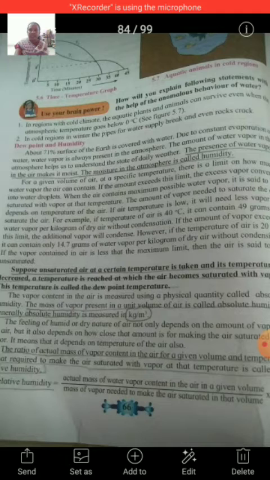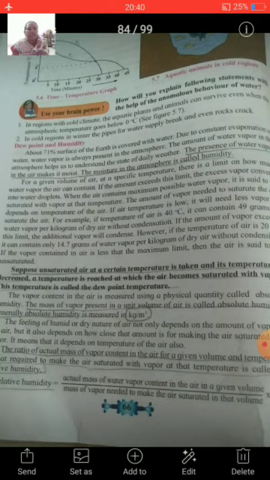Relative humidity is another new concept. It is the ratio of the actual mass of the vapor contained in the air for a given volume and temperature to that required to make the air saturated with vapor at that temperature. And percentage relative humidity will be the actual mass of the water vapor contained in the air in a given volume, and the ratio with the mass of the vapor needed to make the air saturated in that volume, into 100. By this formula we can calculate the percentage of relative humidity.